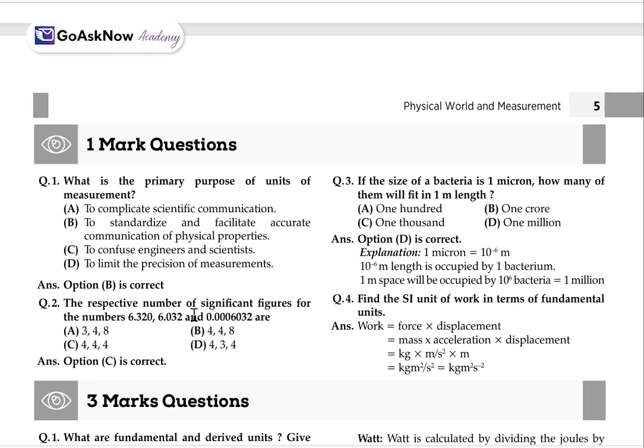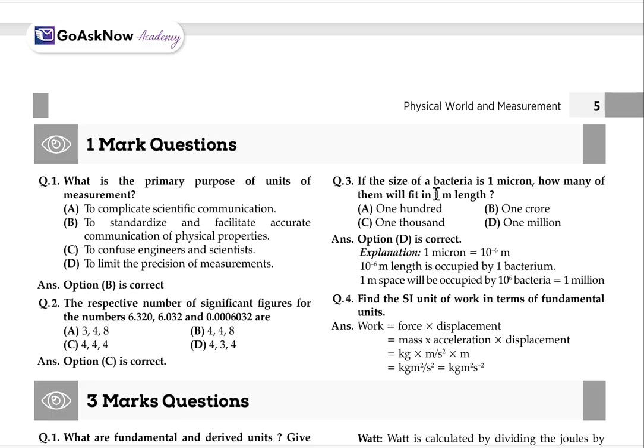Second, the respective number of significant figures, as we have read the significant figures and some rules for them. So we have some numbers like 6.320, 6.032 and 0.006032. How many significant figures are there? Here obviously 4, here also 4, and here also 4. So in all three numbers, the significant figures are 4, 4 and 4. So option C will be the correct one.